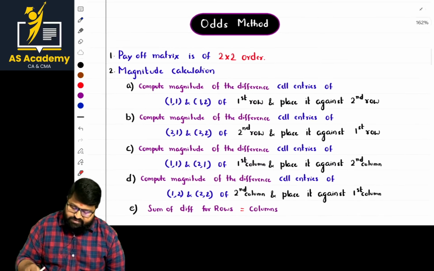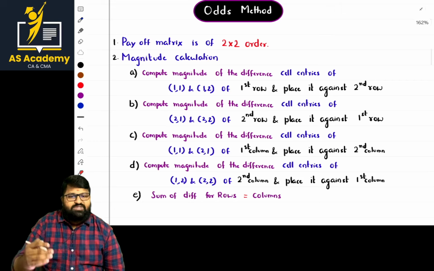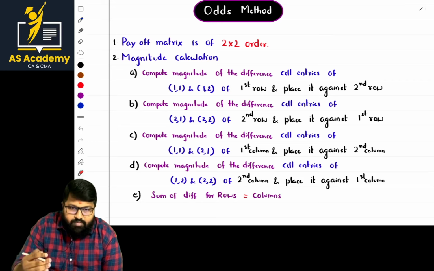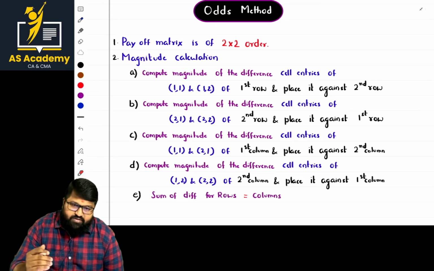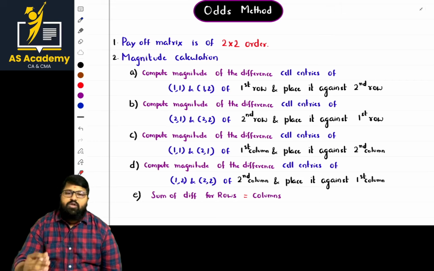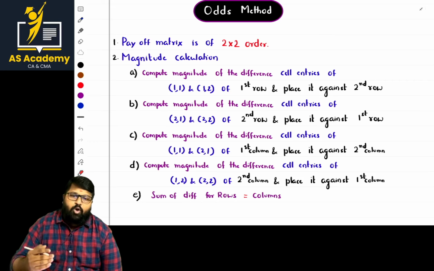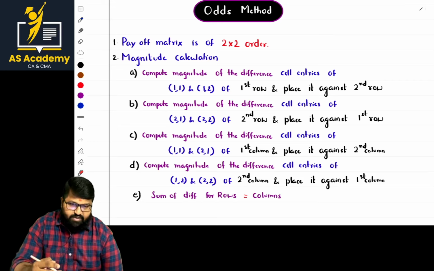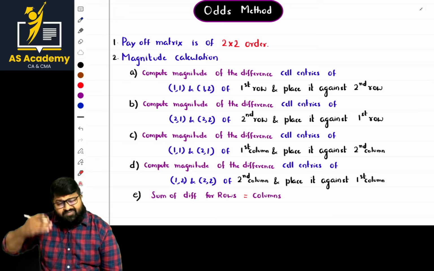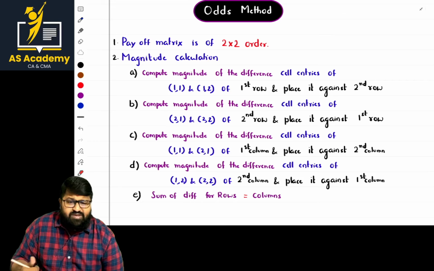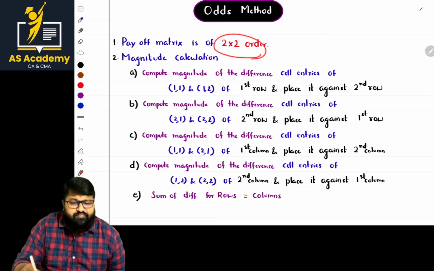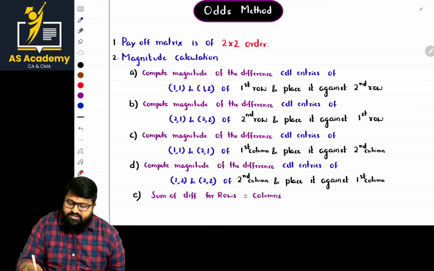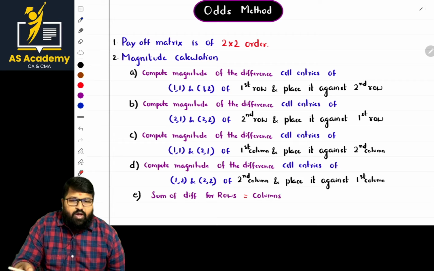What are the basic rules? So in the case of odds method, this is a process, how the problem should be solved. I mentioned the process. If you want, I will share this PDF. You can see the PDF and get clarity. Also we solve all the problems in a proper order. First we have gone through odds method, then dominance rule, and at the end I'm discussing the graphical method for two problems. So first, what is the basic rule? 2 by 2 matrix. Next, what is the next point?